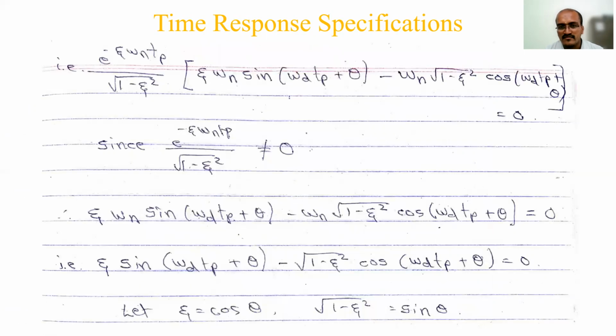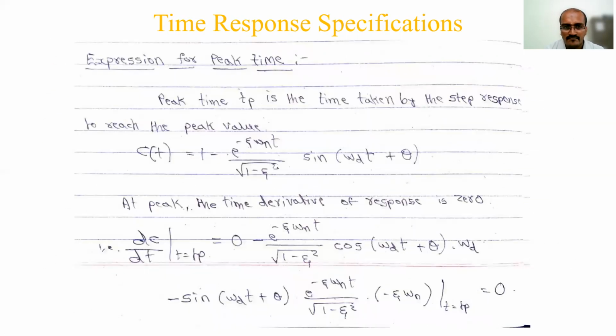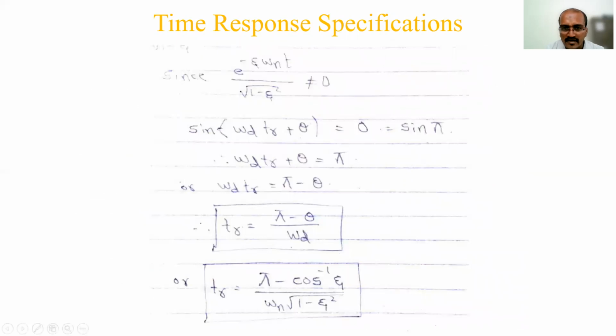These are easy problems. If you have enjoyed the first 4 problems, definitely you will enjoy the remaining ones. But we will take advanced level problems here since you have done the basic level. Then tr also: pi minus theta by omega d. Theta is nothing but cos inverse zeta. So zeta is required, omega n is required. So the important thing is finding zeta and omega n. To find that, you require the system transfer function. From there you compare and get zeta and omega n.